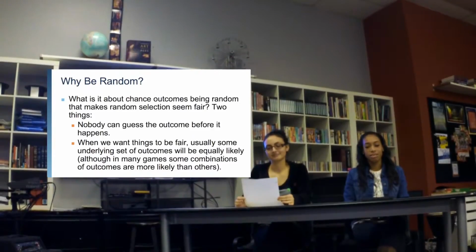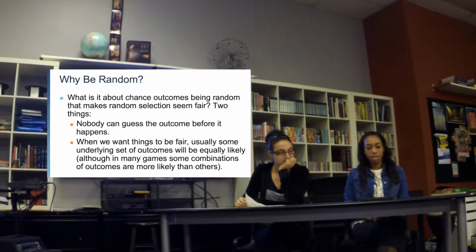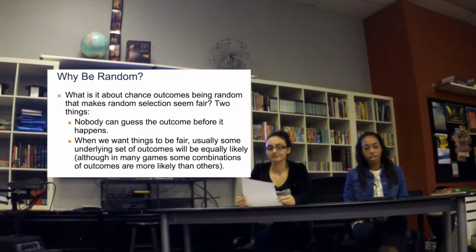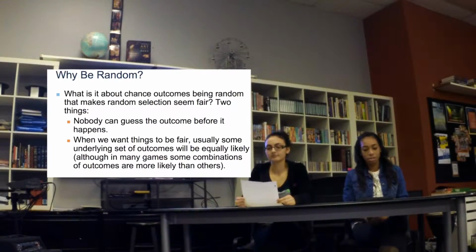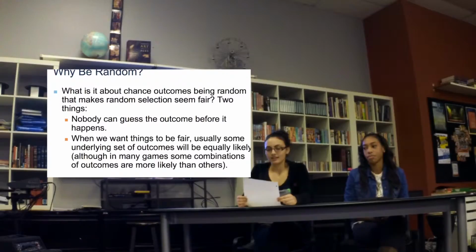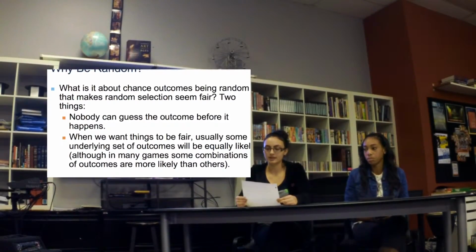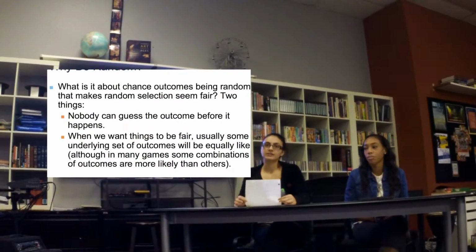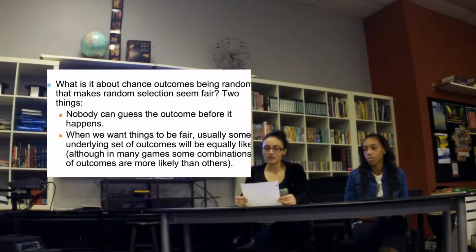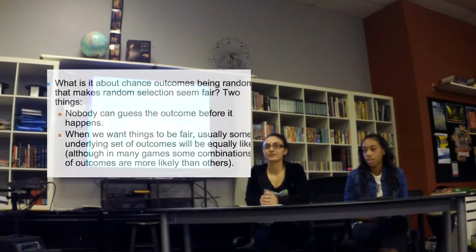The most important thing to realize is that randomness equals fairness. Two main parts of randomness is nobody can guess the outcome before it happens, and when we want things to be fair, there are usually some underlying set of outcomes that will be equally likely. Now Mary will give you the definition of randomness again. The definition is every outcome is equally likely, and each outcome has the same probability of occurring. So an example of randomness would be like rolling a dice. You don't know which number to land on, and each side has the same probability, which is 1/6.